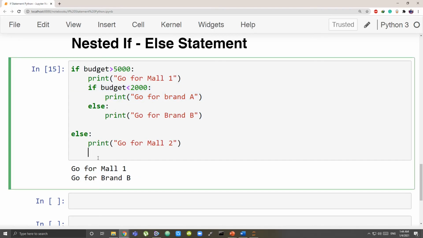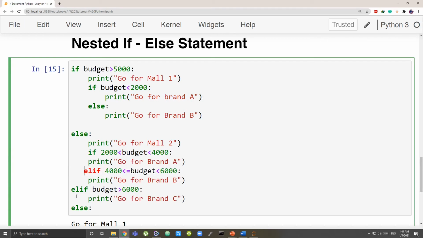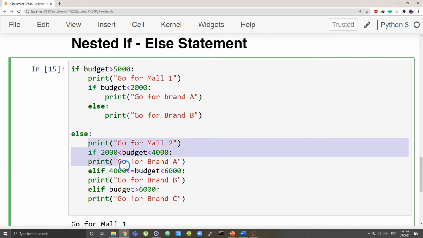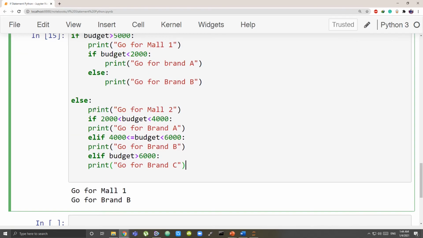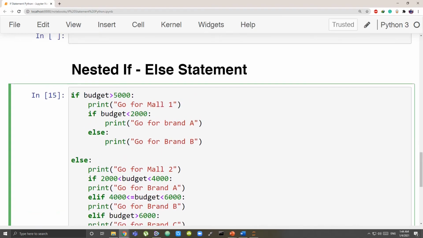If I wished, I could have had this else if statement in the else part. What did I do? I could have, so else, that is, if our budget is not greater than 5,000, it is less than 5,000, then you have to run this whole thing. How to process this? First, if it comes into the if else statement, when the if is not true, then it will come to the else statement.